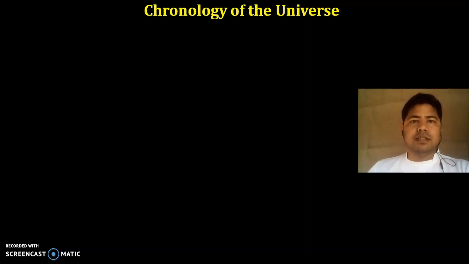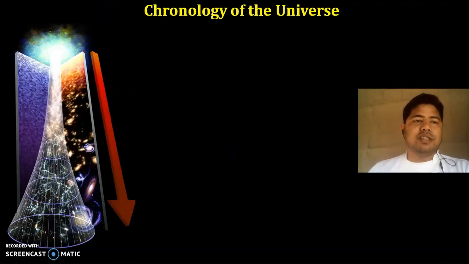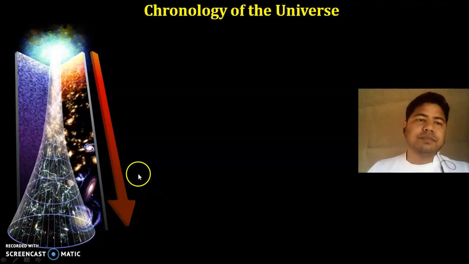Here we are going to discuss the chronology of the universe. Chronology, this word became very popular a few months ago. Chronology sounds lazy. So here we are going to discuss the chronology of the universe. From the Big Bang to today's date, this picture presents the chronological development. This red arrow represents the time of this universe, the different stages of this universe.